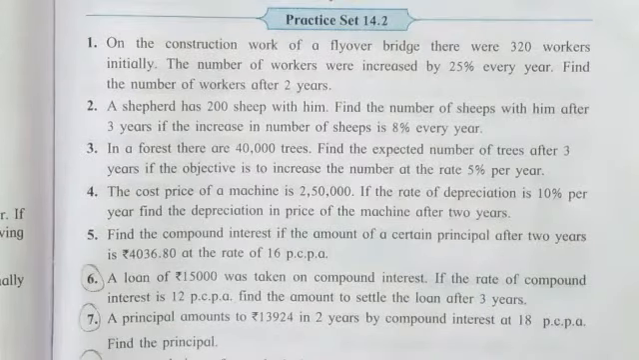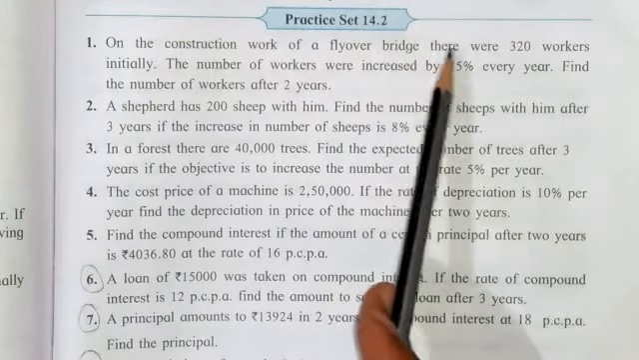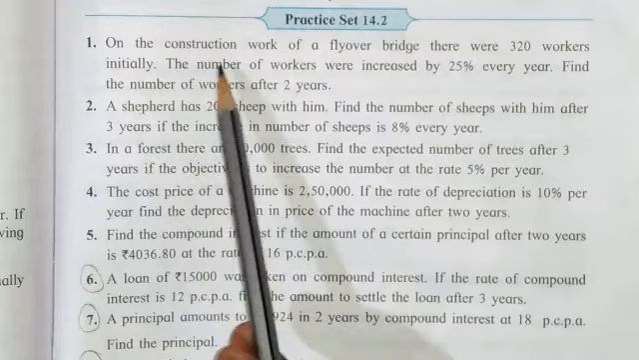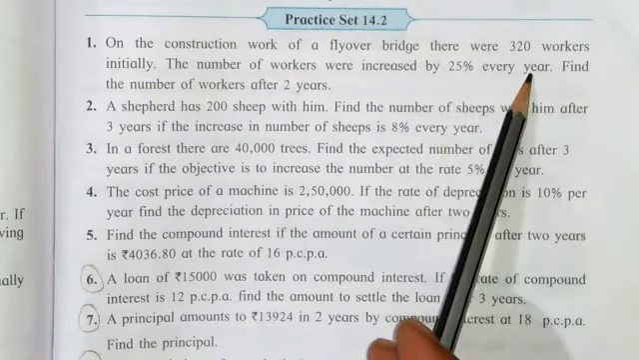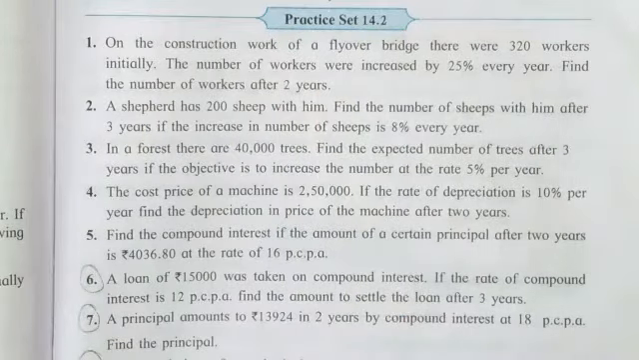Here our first question is on the construction work of the flyover bridge. There were 320 workers initially. The number of workers was increased by 25% every year. Find the number of workers after 2 years.